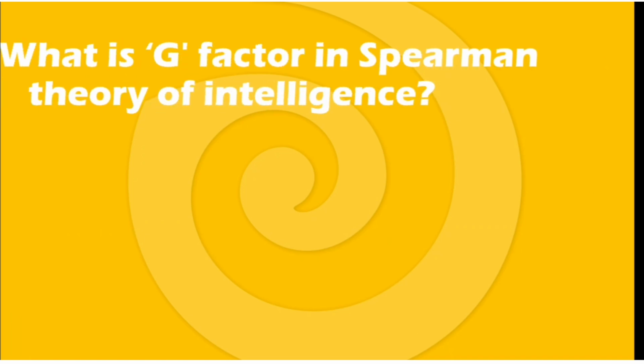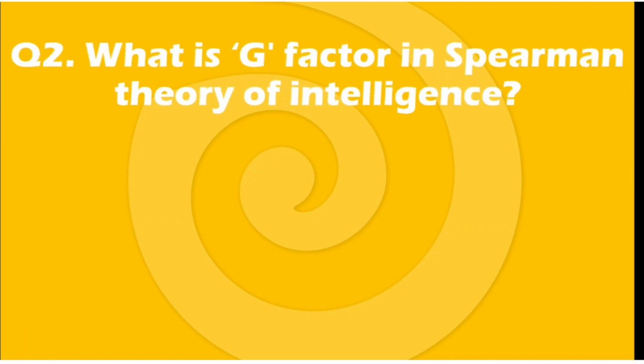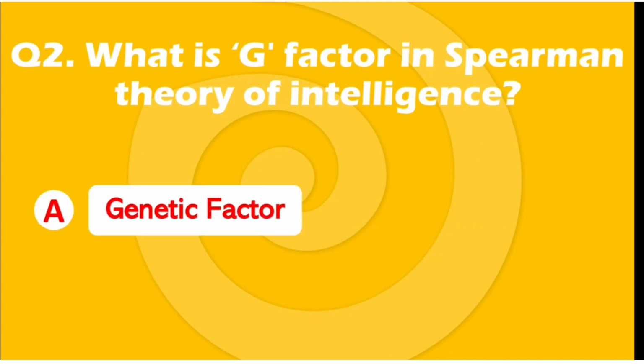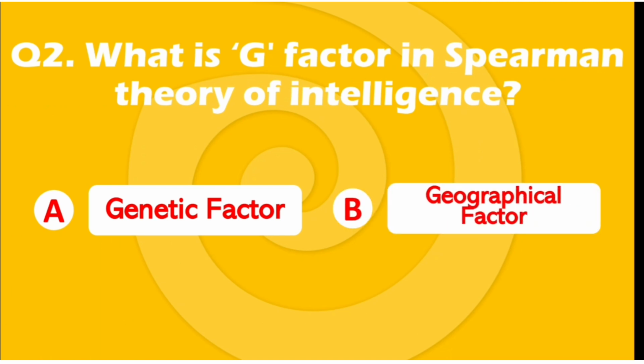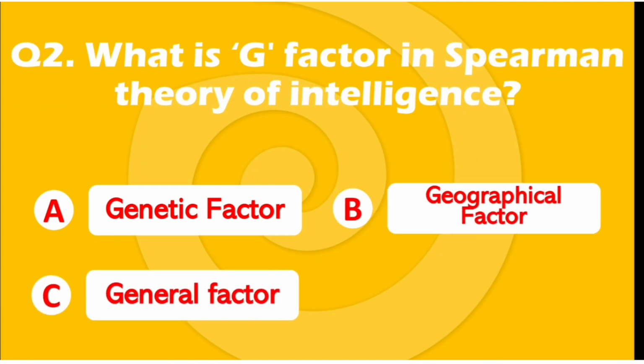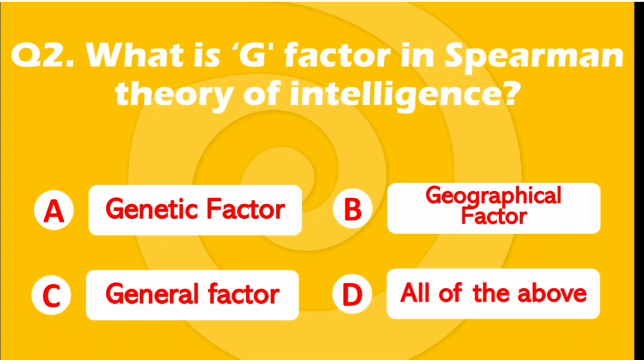Question number 2. What is G factor in Spearman's theory of intelligence? Options are option A genetic factor, option B geographical factor, option C journal factor, or option D all of the above. So pause this video, comment down below what is the right answer according to you, and then check whether your answer is right or wrong. The right answer is option C, journal factor.